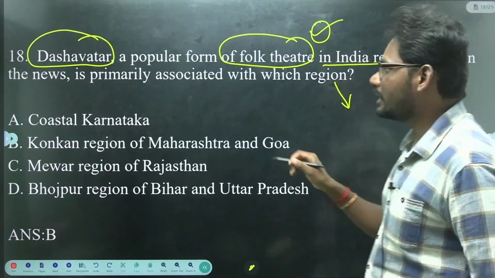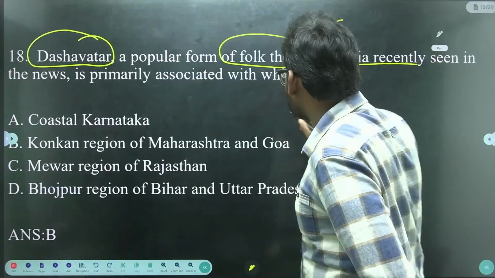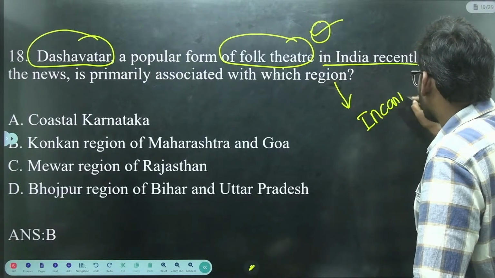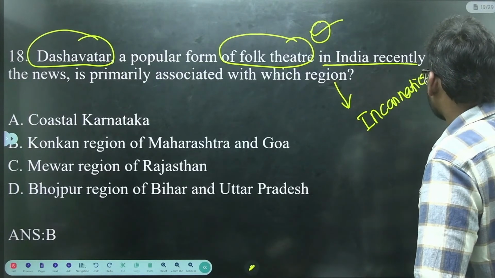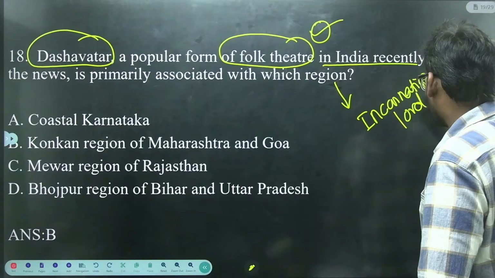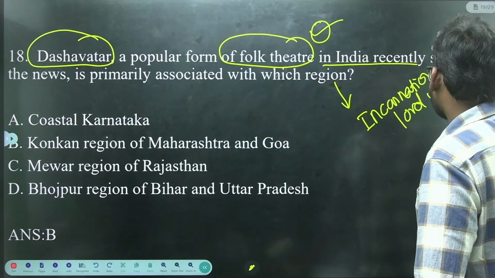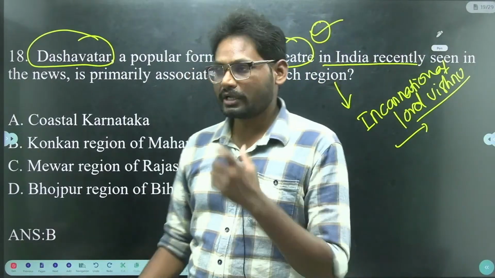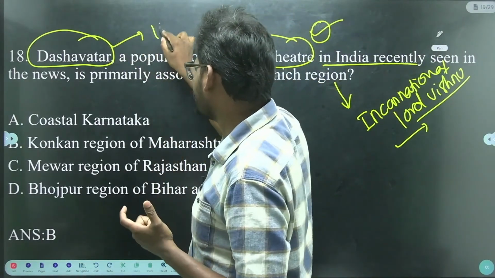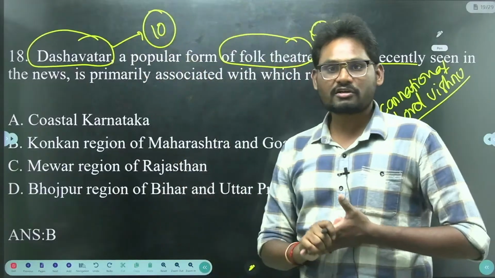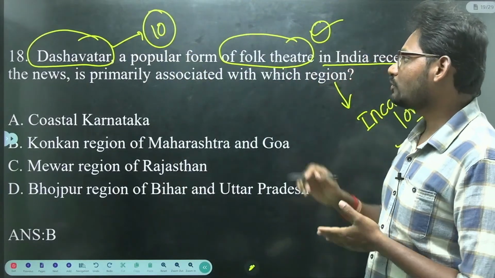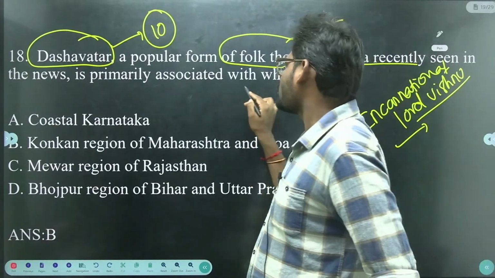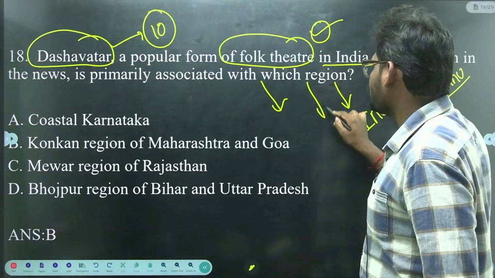So Dashavatara is nothing but the incarnations of Lord Vishnu, where we can see the 10 incarnations of Lord Vishnu. That is known as Dashavatar. Dashavatar, a popular form of folk theatre in India, is primarily associated with which region?